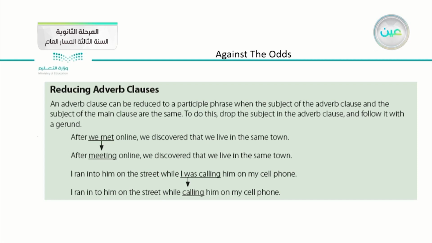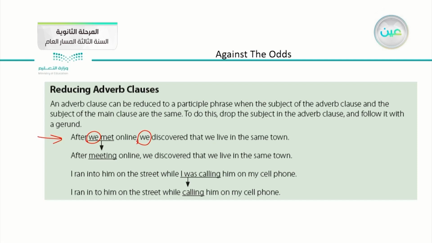As you can see here in the first sentence, after we met online, we have the word we, then comma, we discovered that we live in the same town. We use the word we one more time. We are trying to reduce the adverb clause to make the sentence shorter and also meaningful. An adverb clause can be reduced to a participle phrase when the subject of the adverb clause and the subject of the main clause are the same.